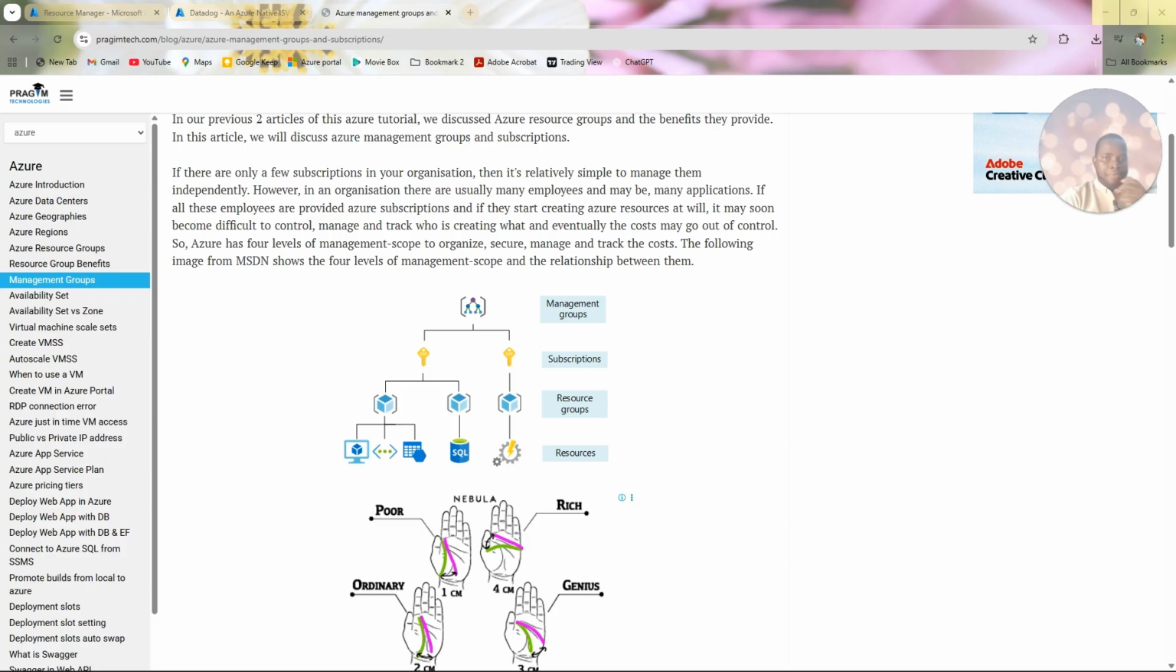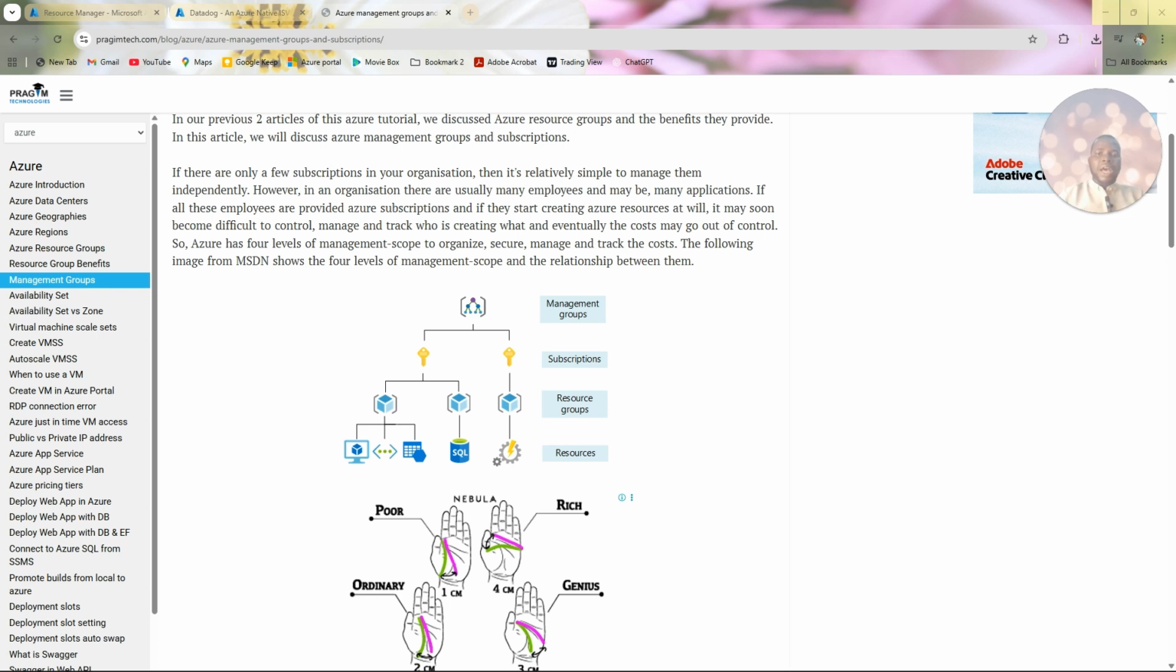So, key differences between management group and subscription. Number one, the purpose. The purpose of a management group is to organize and govern subscriptions. That's the purpose of a management group. The purpose of a subscription, on the other side, is to contain the resources and resource groups. Management group organizes and governs subscriptions. Subscription in itself organizes and governs resource groups and resources. Can we see it like that?